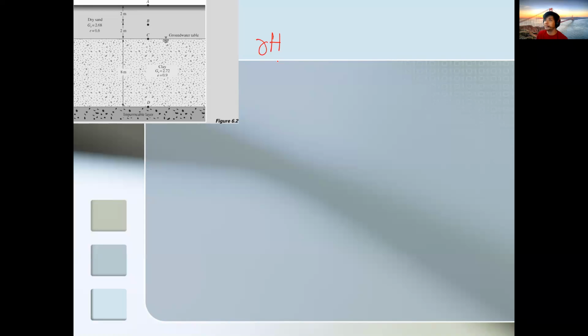For the first layer, dry sand, gamma dry is GS gamma water over 1 plus e.